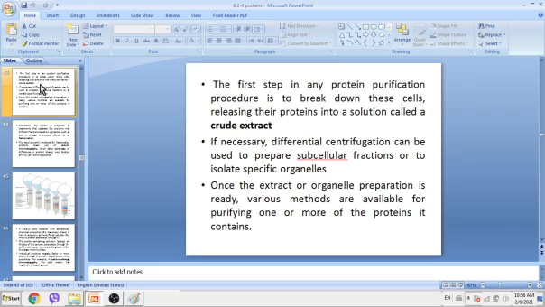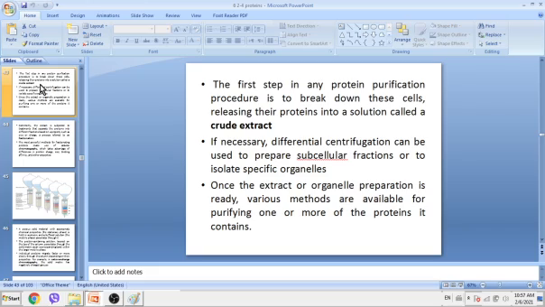Cells contain many organelles. Sometimes we need to centrifuge this crude extract to separate organelles from each other. Heavy organelles will go down, and light organelles will go up.